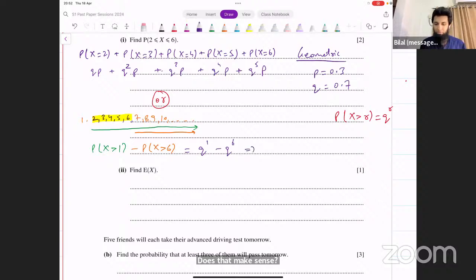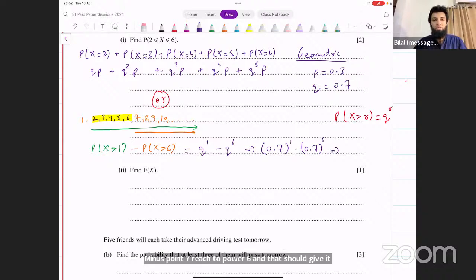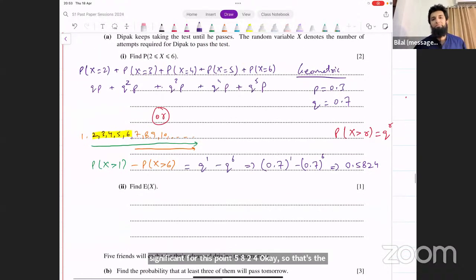So what does this become? Q raised to power 1, Q was 0.7, so that's 0.7 minus 0.7 raised to power 6, and that should give you the result. You can see what that turns out to be. 0.58. 0.58 is not enough. You need to write minimum 3 significant figures. 0.5824. So you can write more, but not less than 3 significant figures. 0.5824. Okay, so that's the probability that we were looking for.